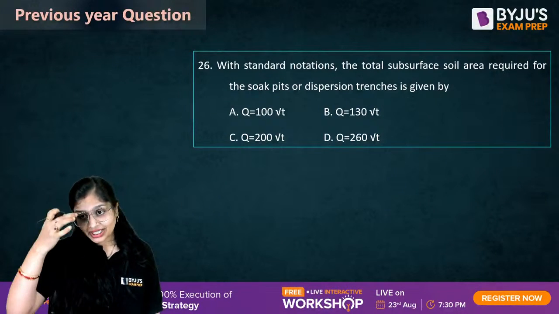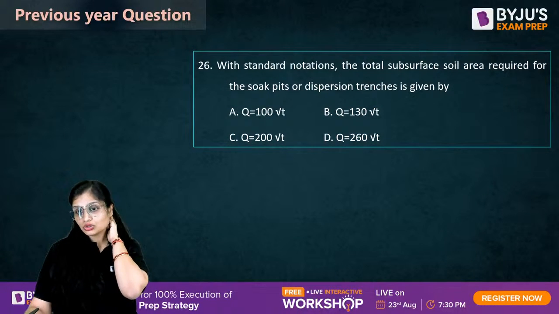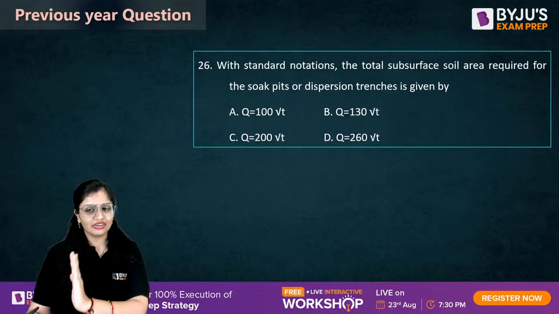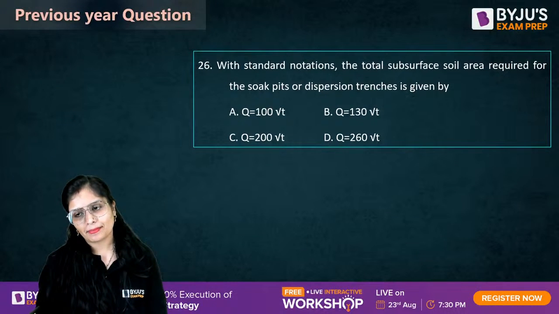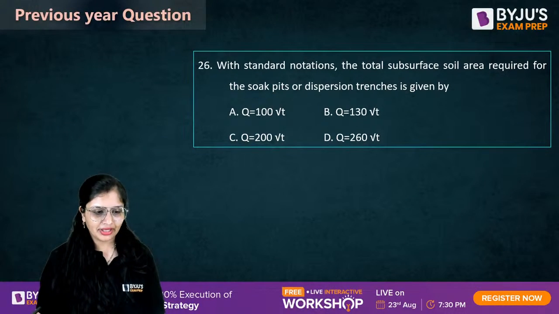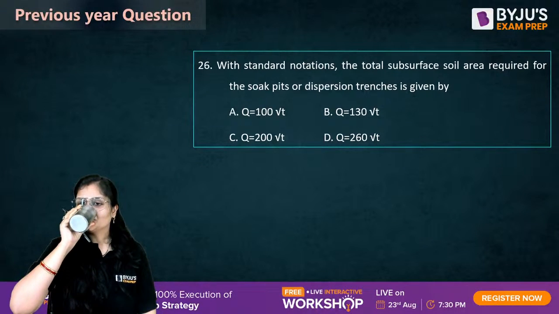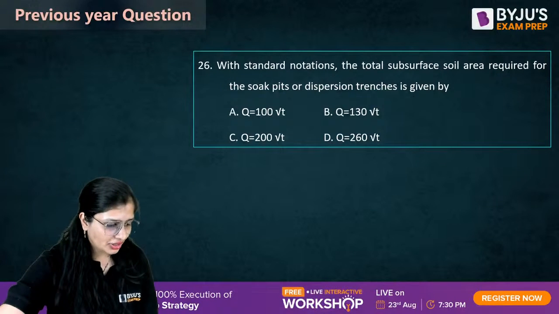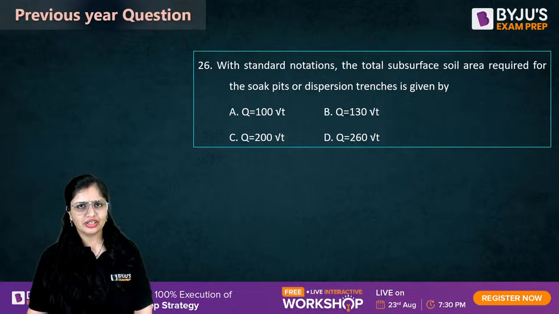Okay. Now this question. With standard notation, the total subsurface soil area required for soak pits or dispersion trenches is given by? Come on guys. I thought we'll complete it in 40 minutes, but yeah, 5-6 questions more are left.